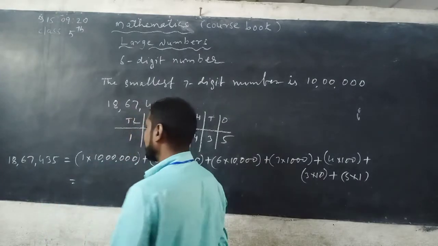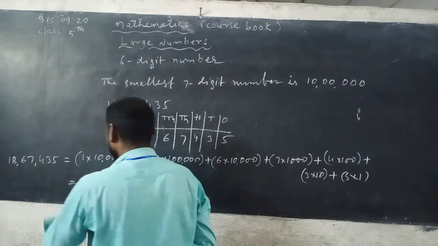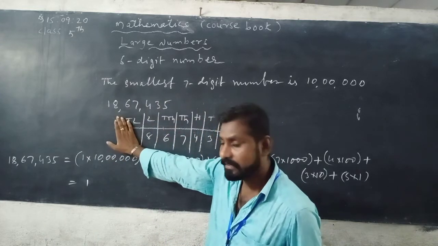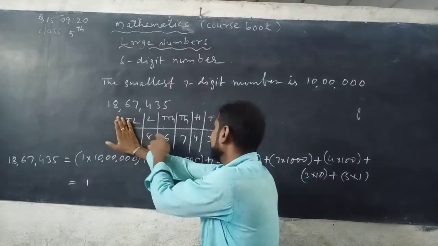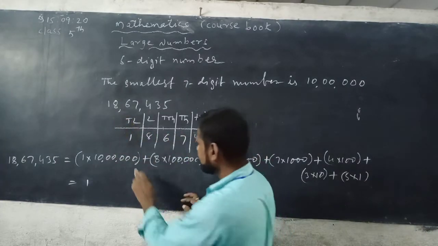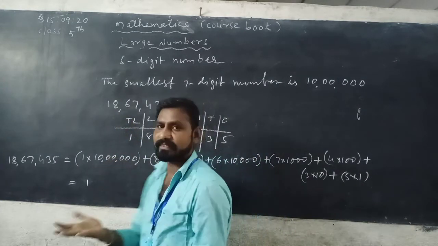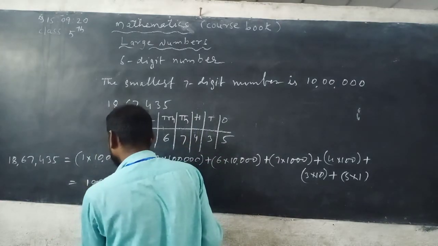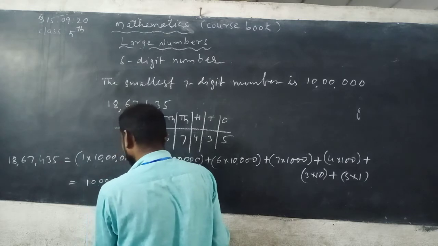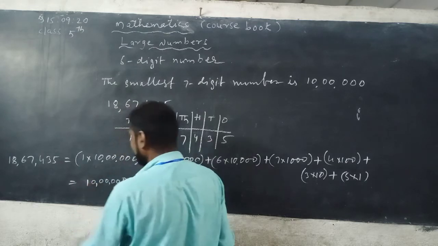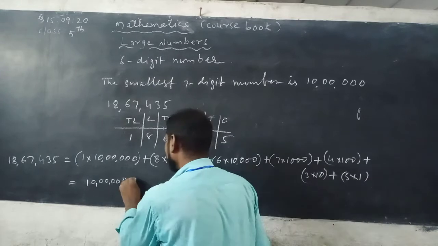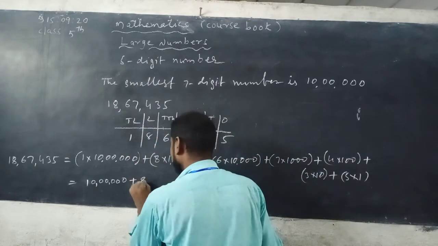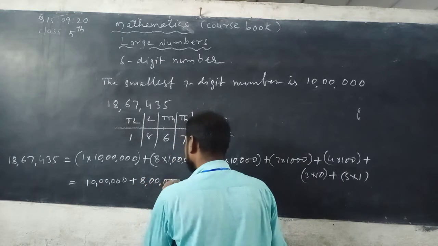See here, 1 into 10 lakh is 10 lakh. After 1, how many zeros can you write? Cover the 1 with your hand. How many digits are there after 1? 1, 2, 3, 4, 5, 6. Easy method: you can write 6 zeros. Next, 8 is in the lakhs place, so 8 lakh, 8 followed by 5 zeros.